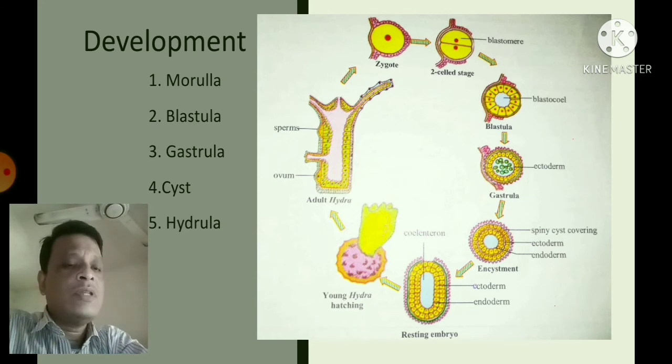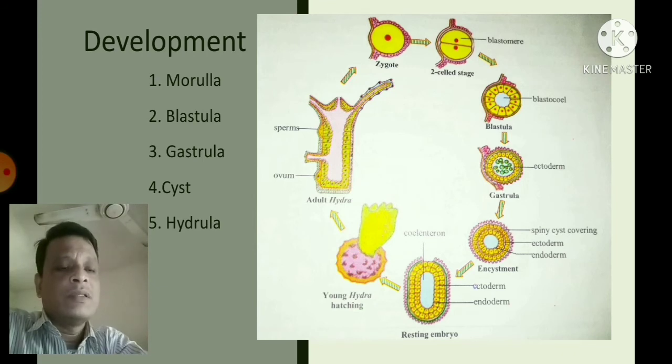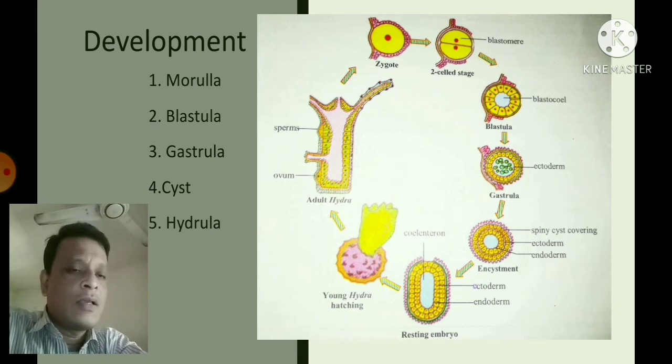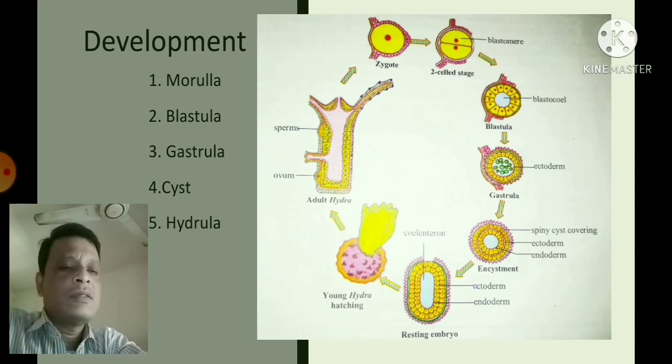During this stage, the gastrula remains attached to the mother body. That's why this type of gastrula is known as the stereogastrula. Okay, stereogastrula. And the number 4 step is called the cyst formation. But how is this cyst formed?